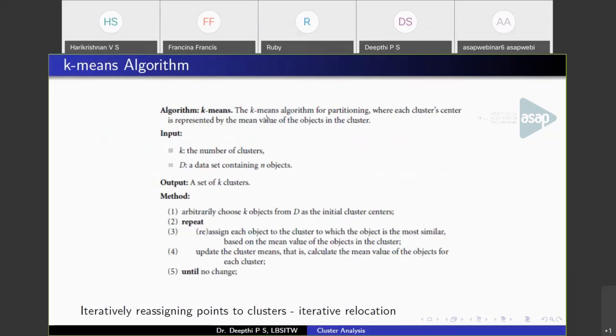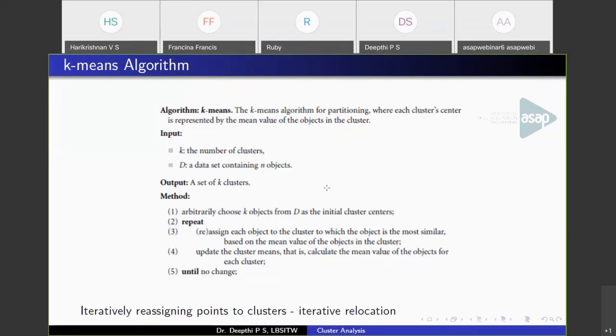Now the algorithm. k is the input that you should provide, the number of clusters, and D is the data set. That is, you will have n data objects, and each object will have some set of attributes. k is the number of clusters that is to be specified by the user. So k-means works by starting with an initial set of centroids. That is, k objects will be chosen as initial centroids. This will be chosen at random, and these are the initial cluster centroids.